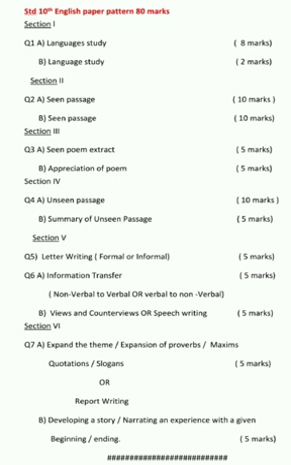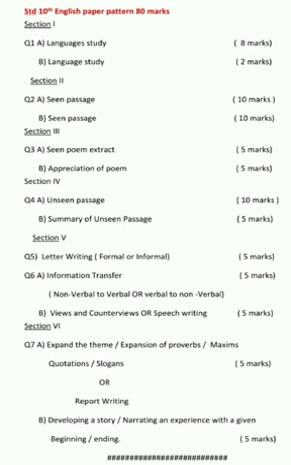Section 5 consists of our writing skills. You can see question number 5, that is letter writing. Letter writing, they can give you formal or informal. You have to write any one for 5 marks. Question number 6A is information transfer. It can be non-verbal to verbal or verbal to non-verbal. You can write any one of your choice and that consists of 5 marks.